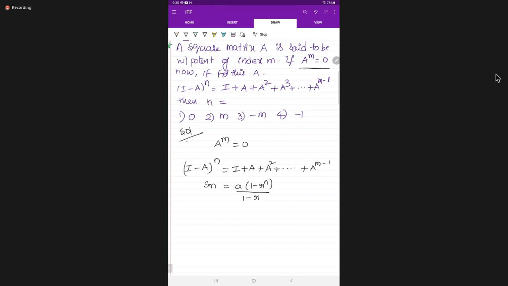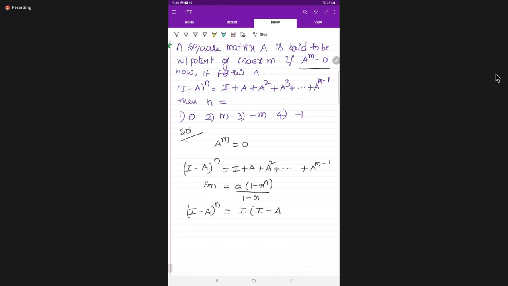Tell me, students, what you have to write here. Here it is I minus a to the power of n is equal to, what is a here? a is I. Students, please respond. 1 is nothing but I only. Minus, what is r? r is a.